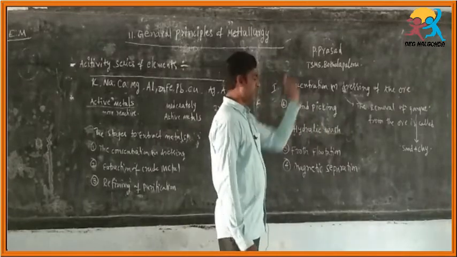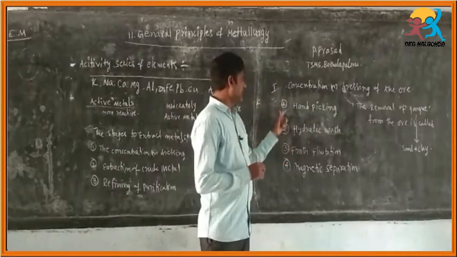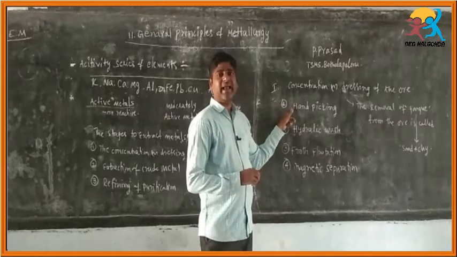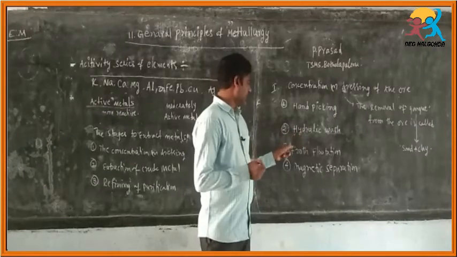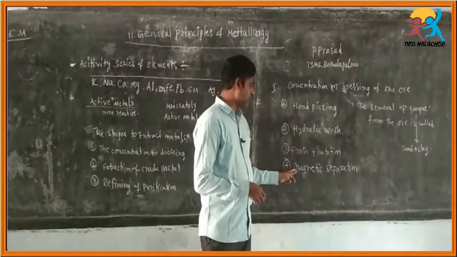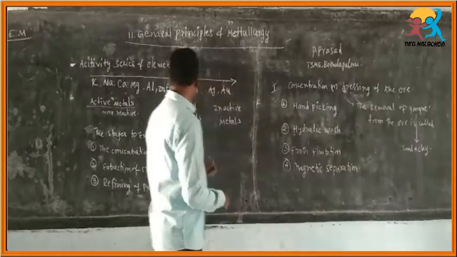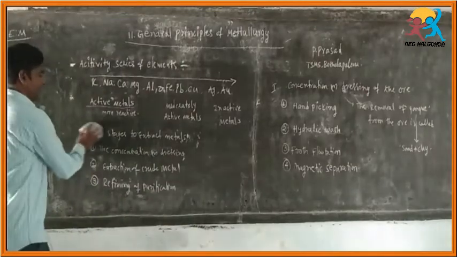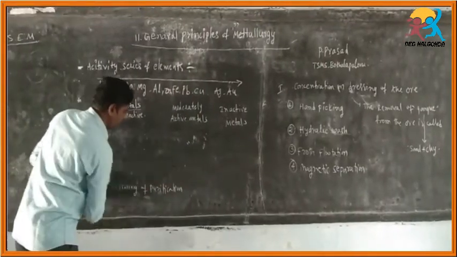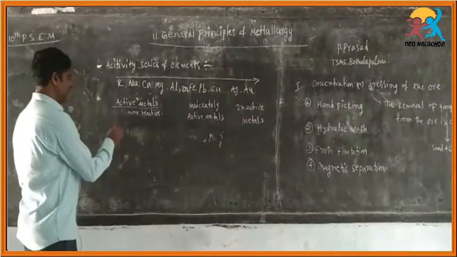We have several methods to separate the gangue from the ore. The first is hand picking, the second is hydraulic wash, the third is froth flotation, and the fourth is magnetic separation. I am going to discuss the first method. What is the first method? Hand picking. Hand picking is the first method to separate the gangue.